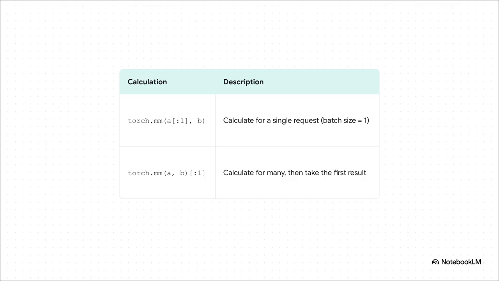The code here is the smoking gun. That first line shows a calculation for just one single request all by itself. The second line runs that exact same calculation, but as part of a big batch of requests, and then it just pulls out our one result. Now, mathematically, those two things should be absolutely identical, but they aren't.